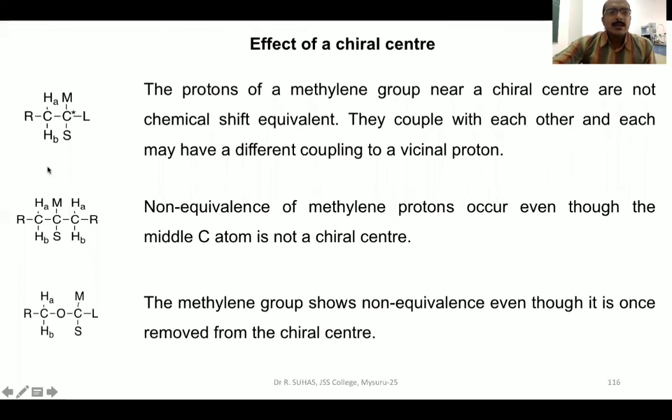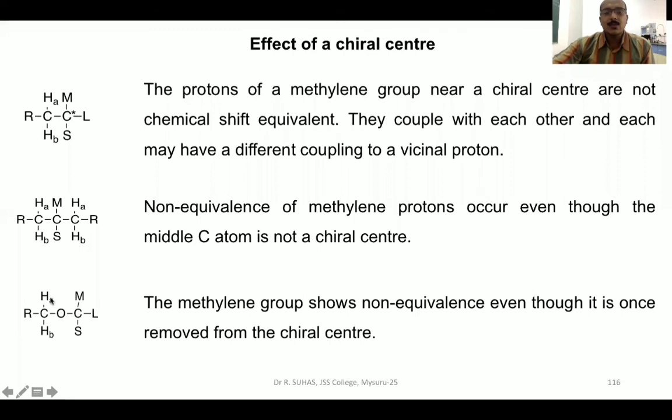Suppose in this case, the methylene group is directly attached to the chiral center. Whereas in this case, the methylene group is not directly attached to the chiral center. Rather, what is happening? This chiral center is attached to oxygen, and then oxygen is in turn attached to the methylene group. So that means these two carbons are separated by some other element.